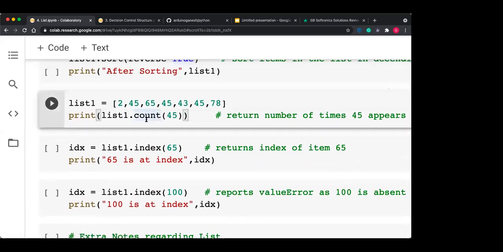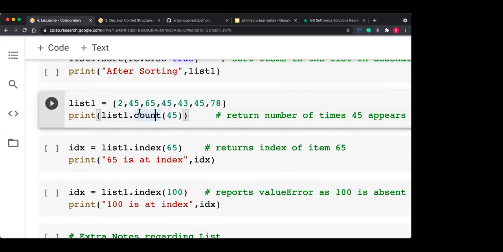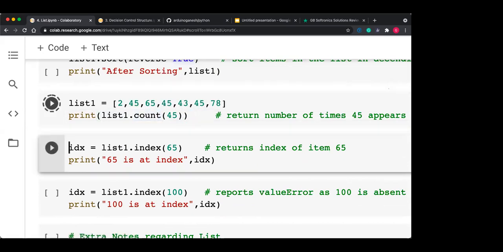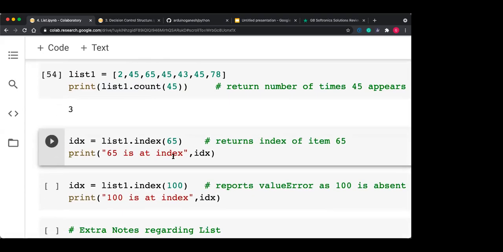Again, a count function is there. Actually, there are lots of functions. We'll see them one by one. The count function will count how many 45s are present in that particular list. Very important if you want to count repeated data. So how many 45s? This 45 appears 3 times, so we will get a count of 3.